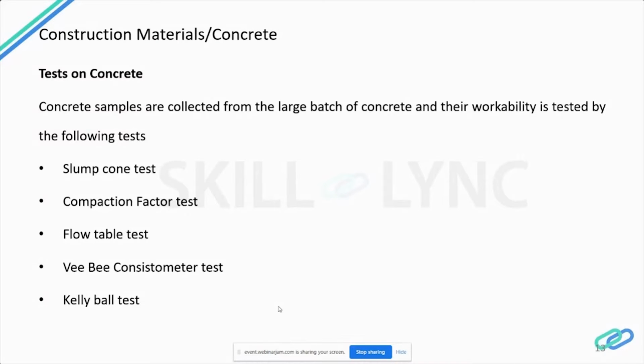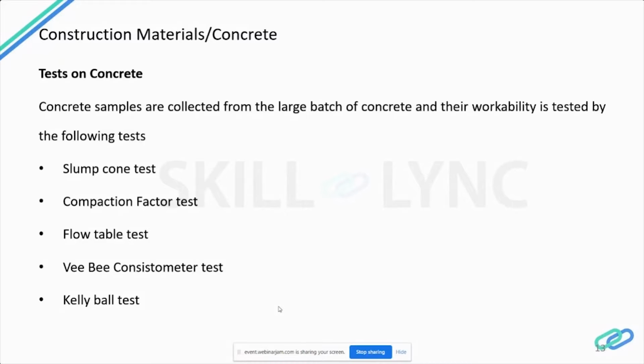So now let's see, the workability of concrete is indicated as an ease of work with fresh concrete. Therefore, it is necessary to measure the workability of fresh concrete after manufacturing or before pouring of concrete at site.